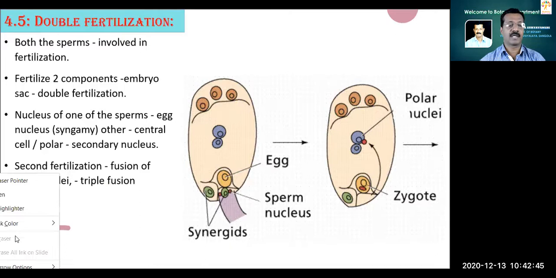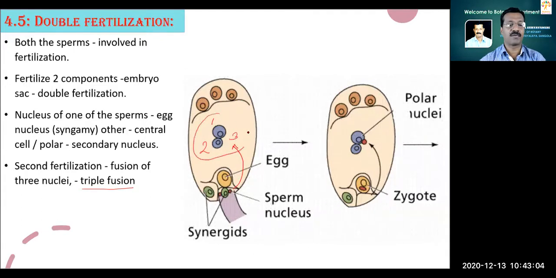So this is regarding the triple fusion. As it fuses three nuclei, this is one, this is second, and one more comes from the male nucleus, it is the third one. So in total there is a fusion of three nuclei. Being three, it is called triple fusion.